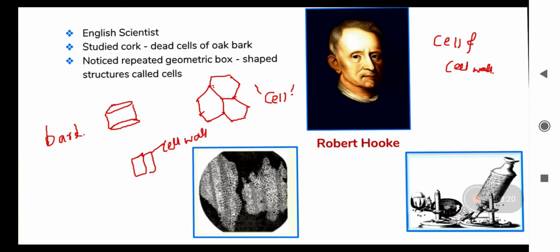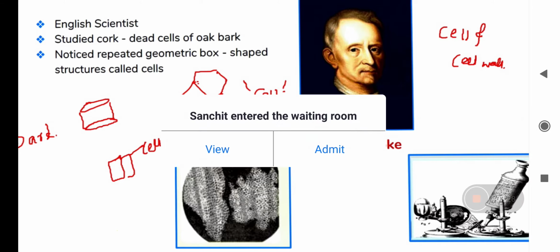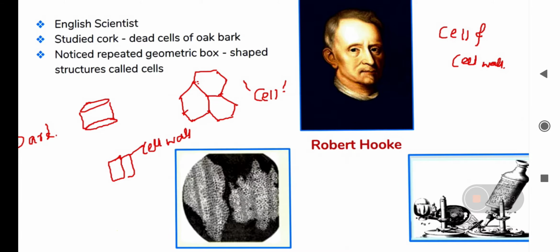Now, in this topic today, we will discuss the discovery of the cell. Children, the cell was first discovered by a scientist named Robert Hooke.